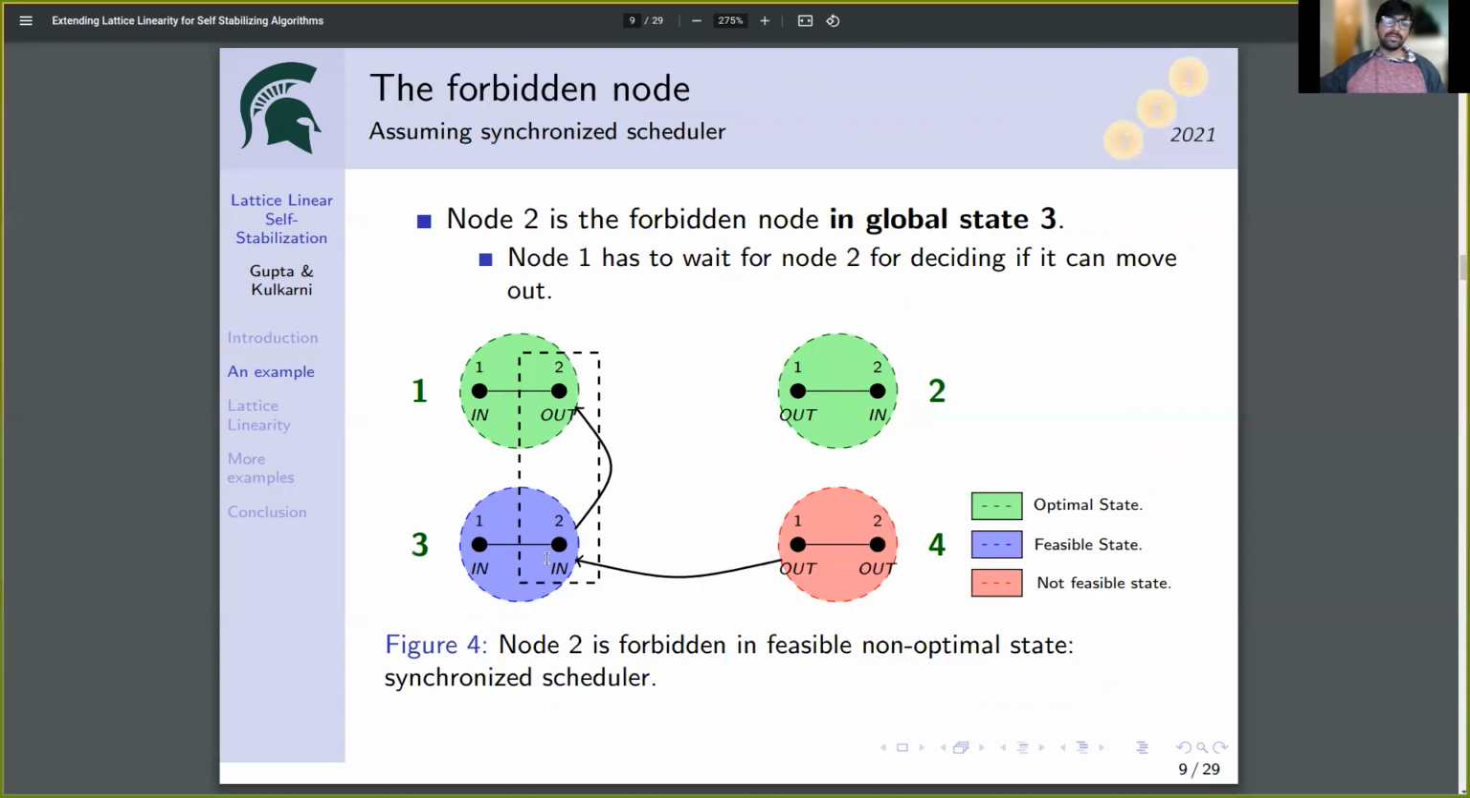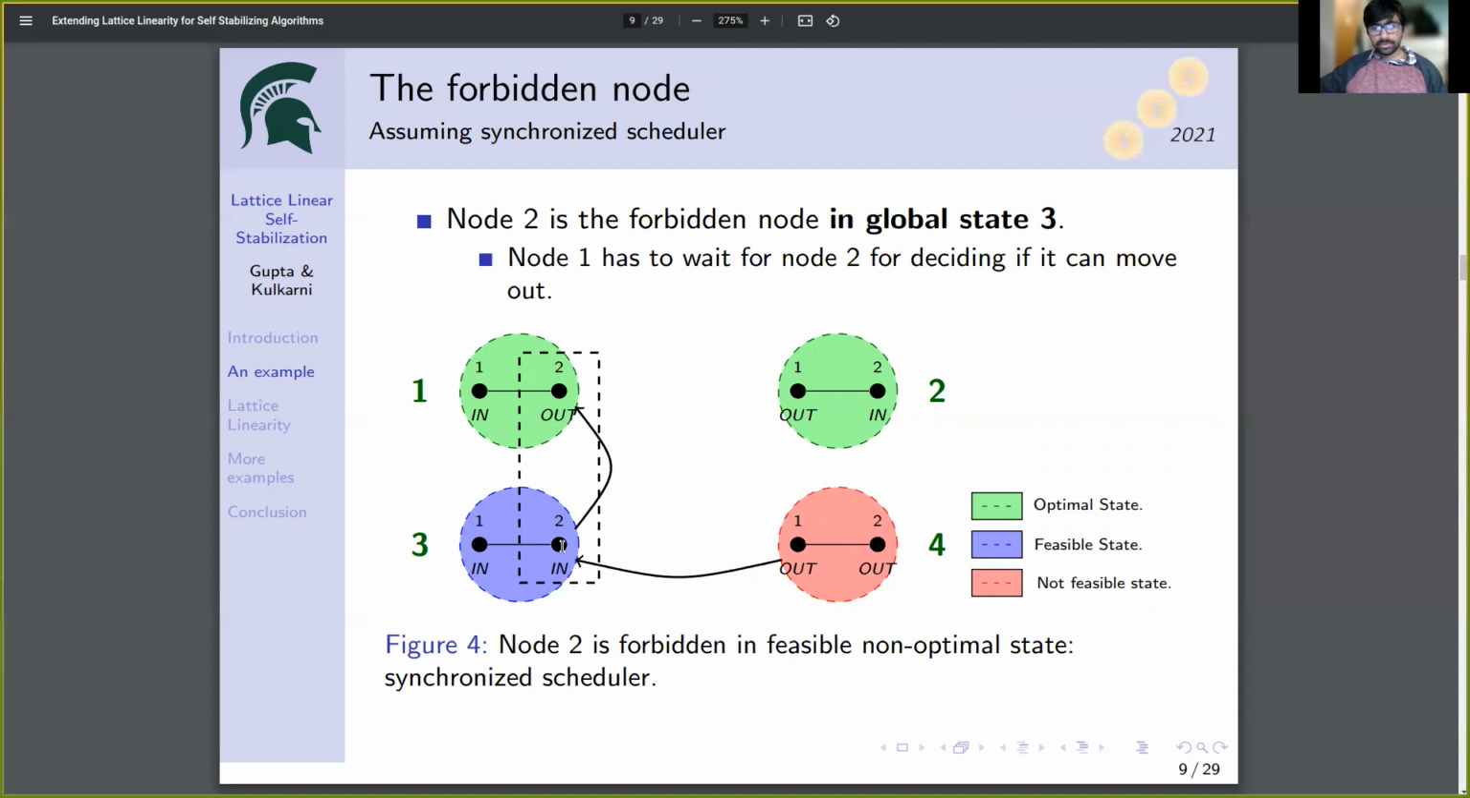What we are doing here is we have declared node 2 as a forbidden node in global state 3, and therefore node 2 will move out before node 1. Node 1 has to wait for node 2. It has to allow node 2 to move out first.